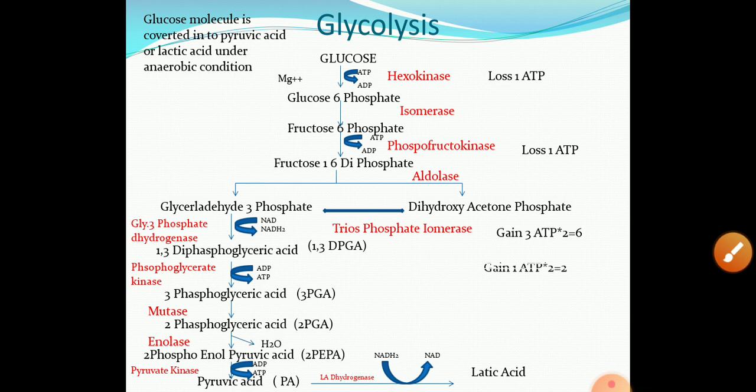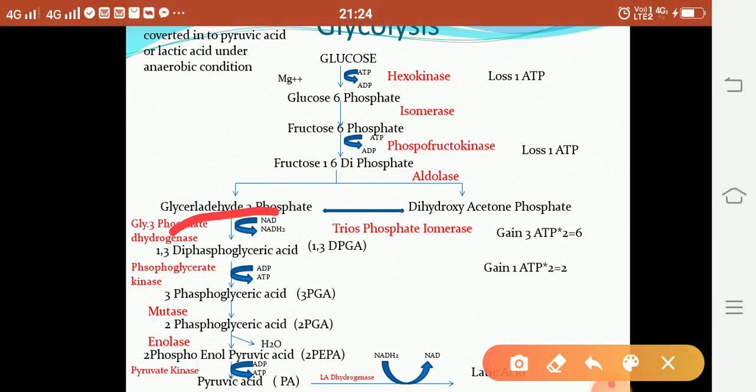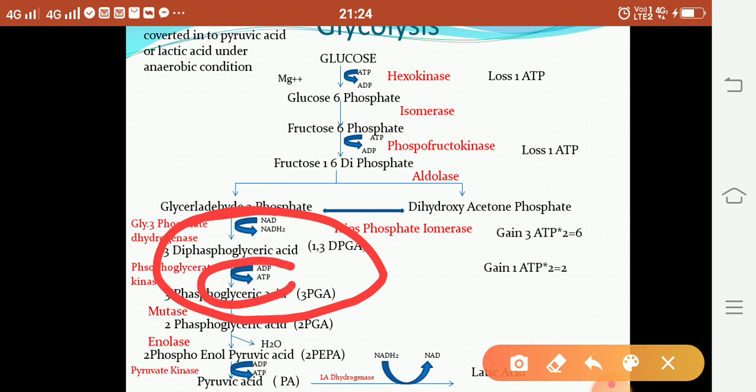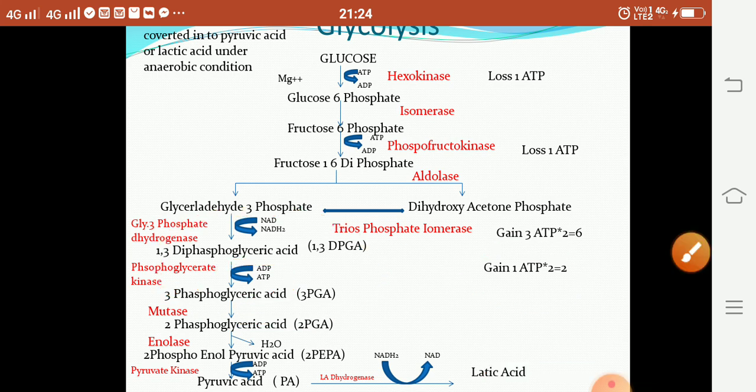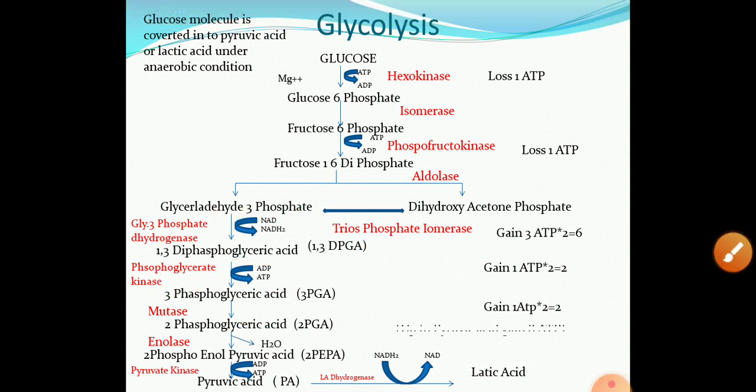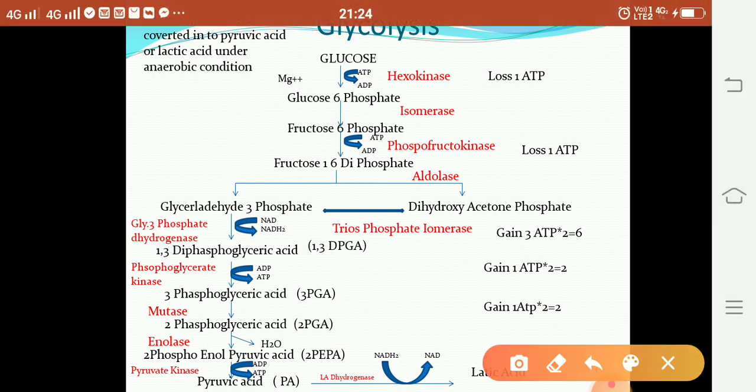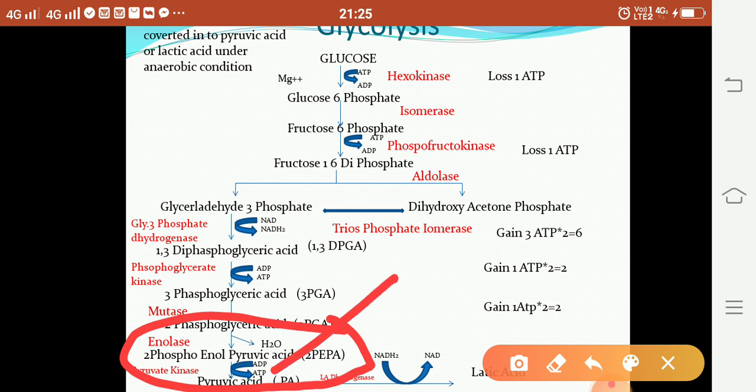Then in this reaction, 1,3-diphosphoglyceric acid is converted into 3-phosphoglyceric acid. In this reaction, 1 ATP is formed. There are 2 molecules, so it gives 2 ATP. In this reaction also, 2-phosphoenol pyruvic acid to pyruvic acid, 1 ATP is formed.